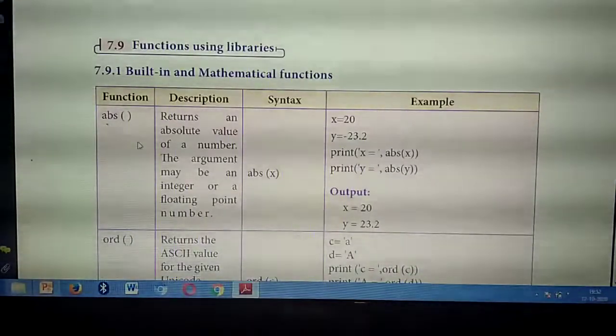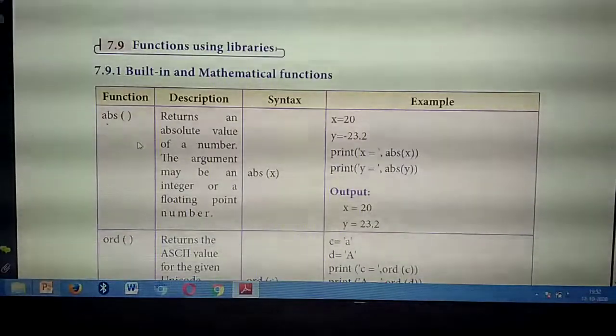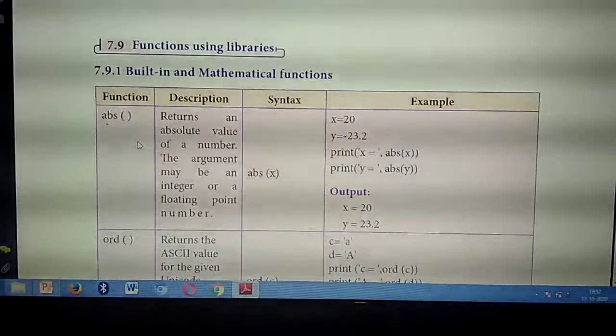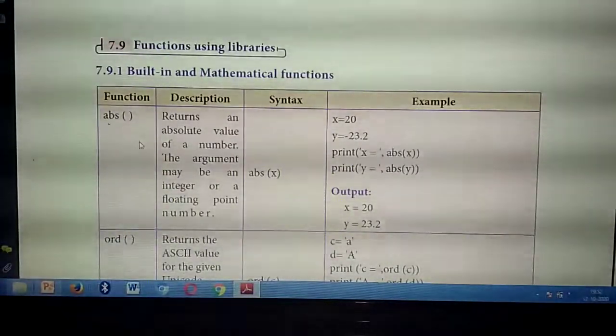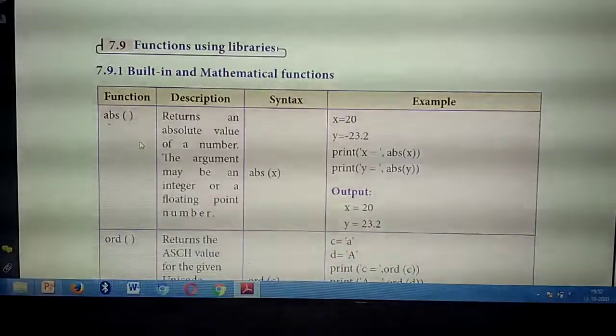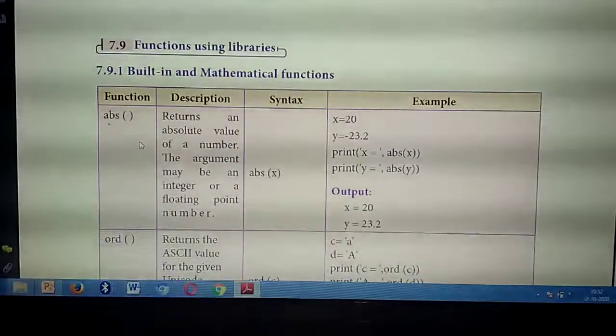Very important thing, so please listen carefully. This tabular column is also very easy. If you are listening carefully, it is very easy. Today we are going to study built-in and mathematical functions. First we have studied built-in functions. All of you take page number 103.